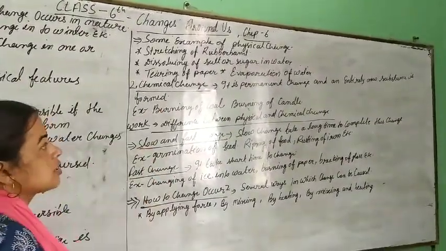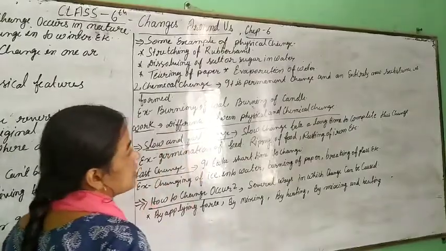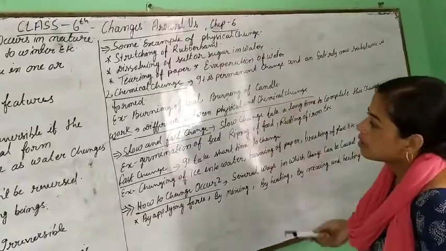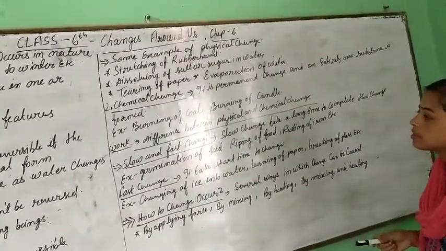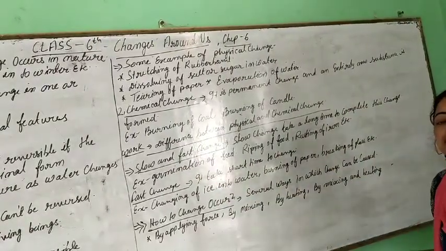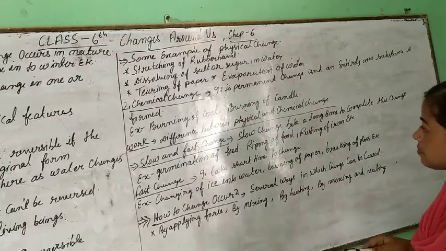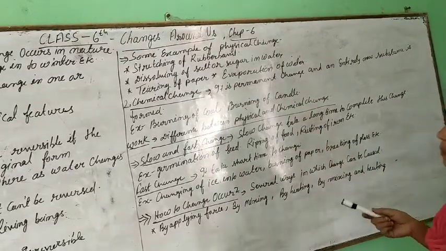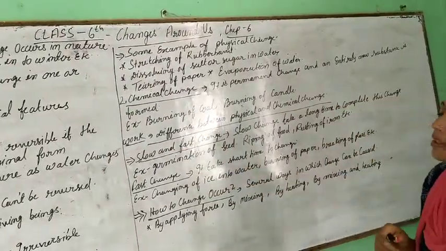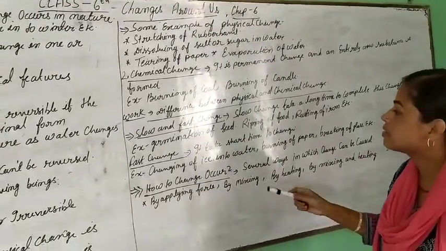Next one is chemical change. Chemical change is just like irreversible change. It is a permanent change, and in a chemical change, a new substance is formed. Take the example of burning of coal. When coal is burned, it releases vapor, carbon and hydrogen gas. Burning of a candle also produces CO2. Your work is to differentiate between physical and chemical change. This work is related to this chapter.